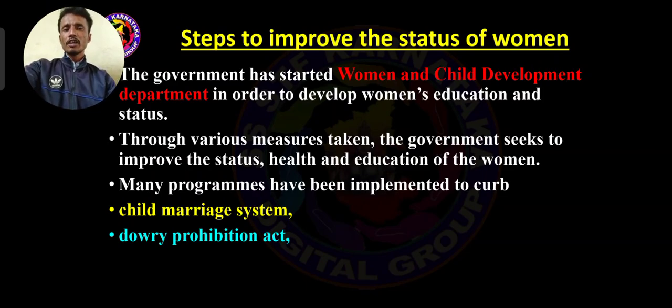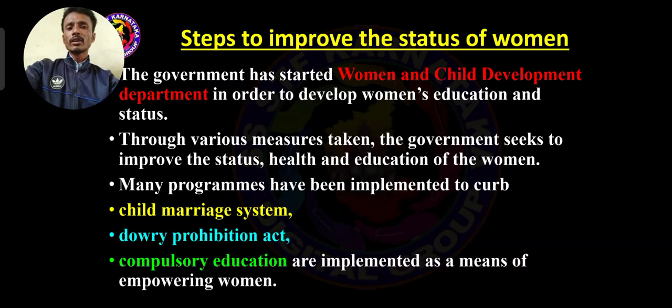But nowadays we should call this a gift. This is also one of the important worst methods. The Dowry Prohibition Act was implemented by the government, and compulsory education for women. So these are the steps implemented by the government, and apart from these, a few more steps have also been implemented.